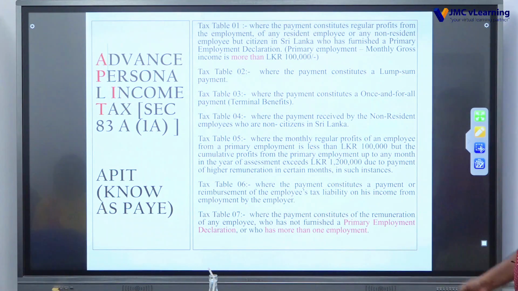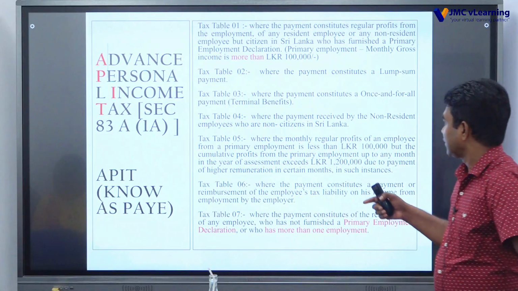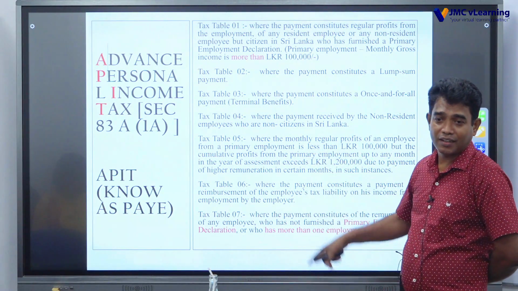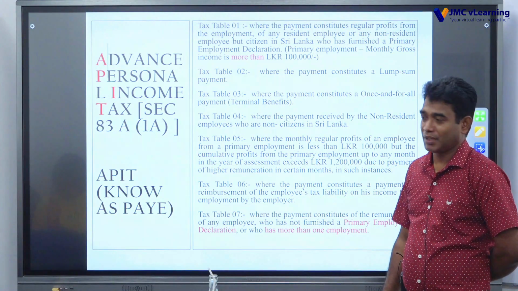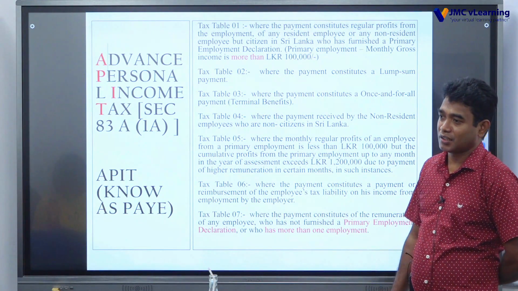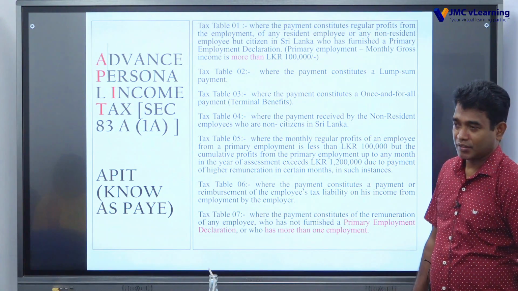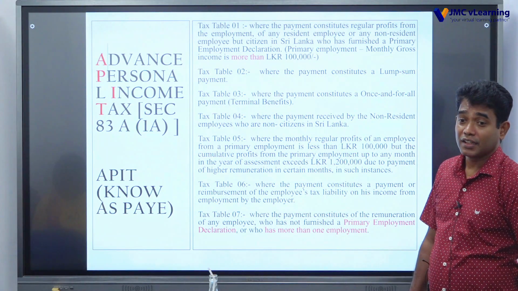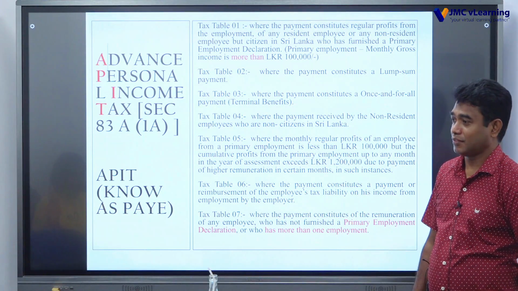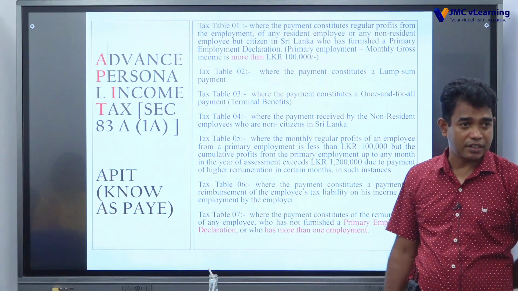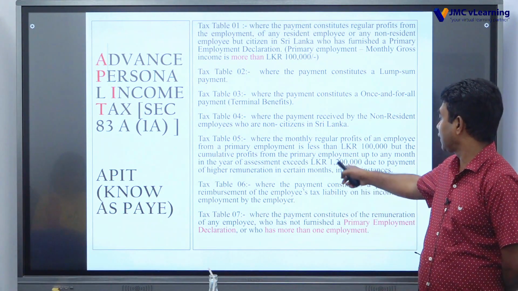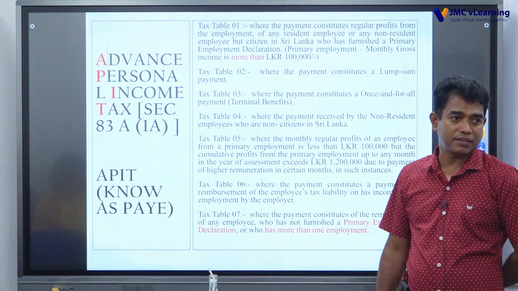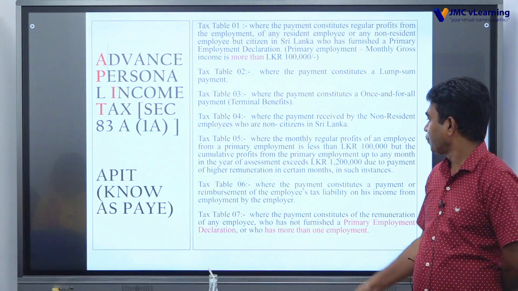Interestingly, if somebody is having less than 100,000 per month, but annually it is more than 1.2 million, which is the personal allowance, tax relief, then if it exceeds 1.2 million annual cumulative amount, there is a separate table designed for that. Table 5 needs to be applied.